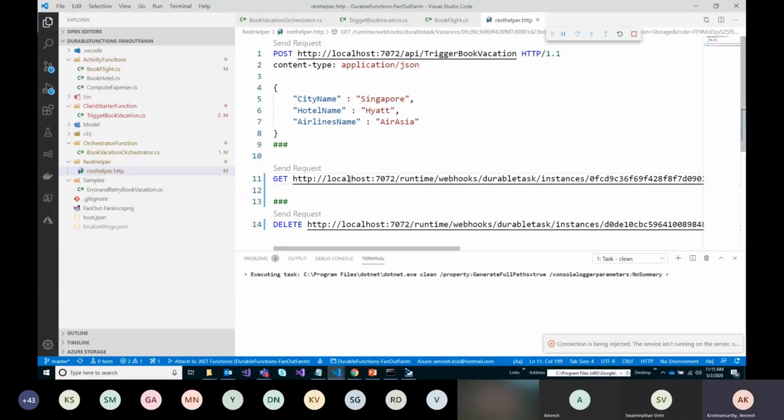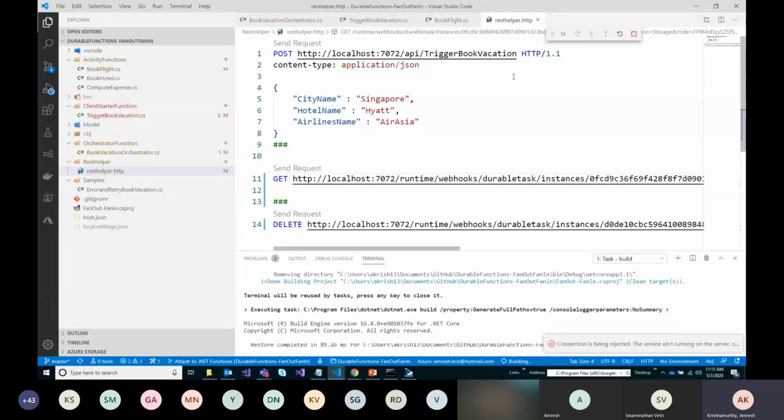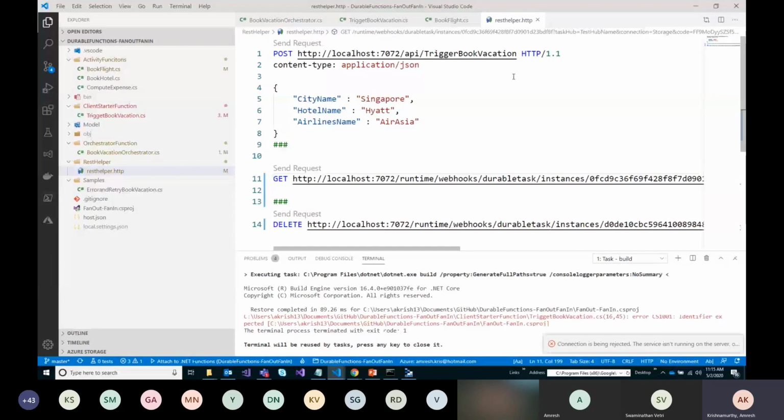When we trigger this endpoint, there is a way to pass the function key that I want to use as a query string. If you have configured your Azure function in the Azure portal, you will get a key out of it, and that key can be used to call the function, and your request will be authenticated that way.